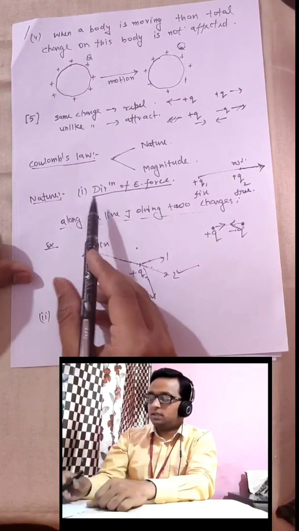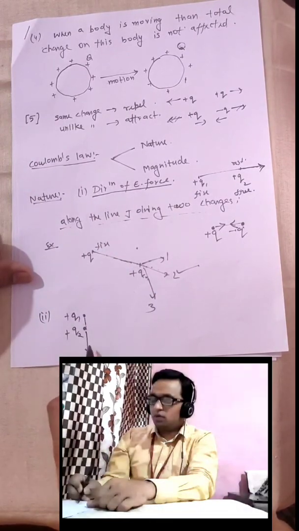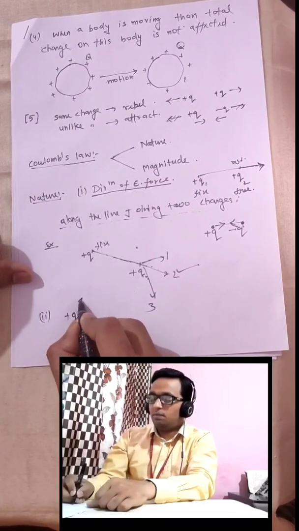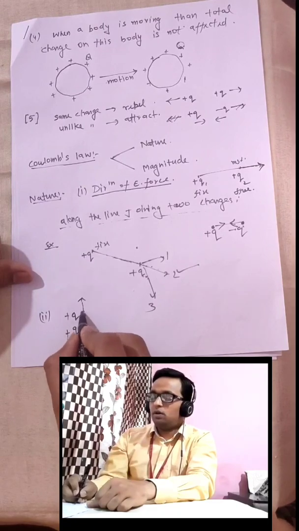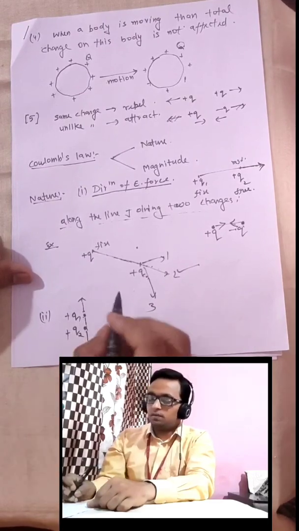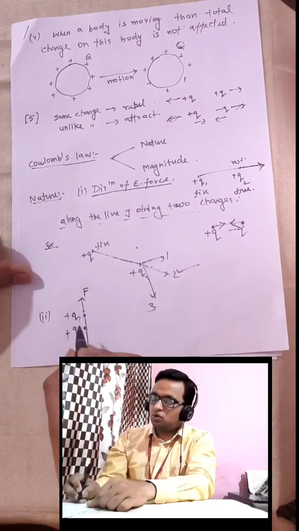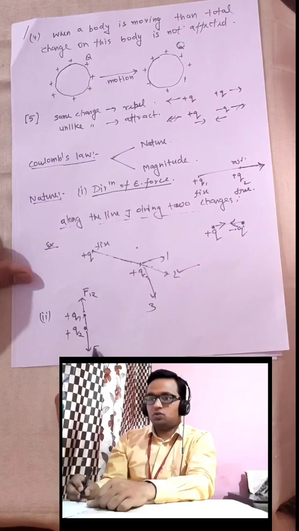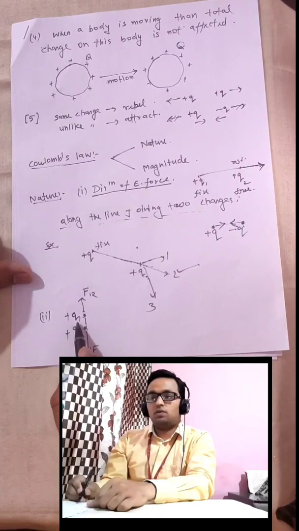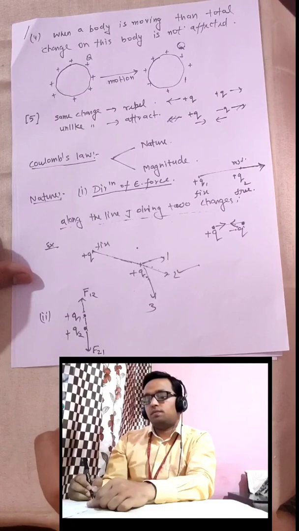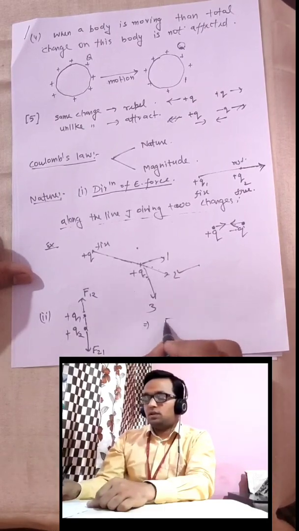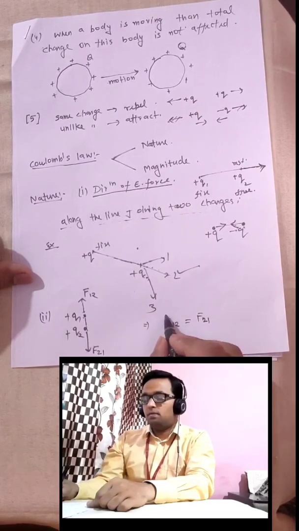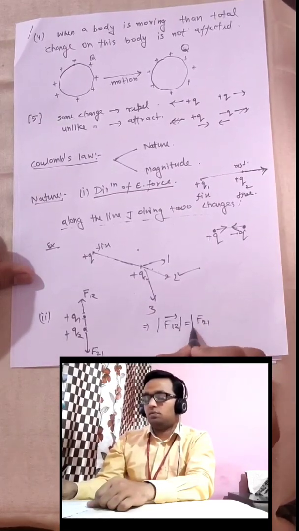By the first property, we can say that q1 will apply force on q2 along this direction, and q2 will apply force on q1 in this direction. Suppose this is F12, the force on 1 due to 2, and here we denote F21, the force on 2 due to 1. Then we can say that F12 is practically equal to F21, but in magnitude only.